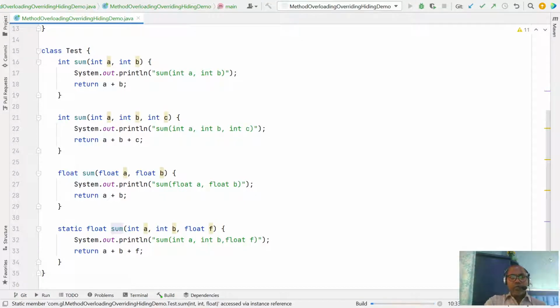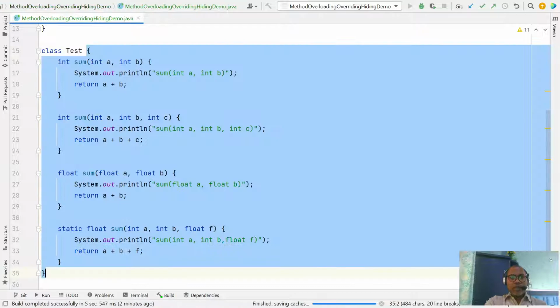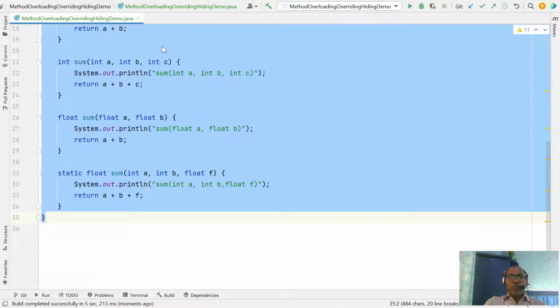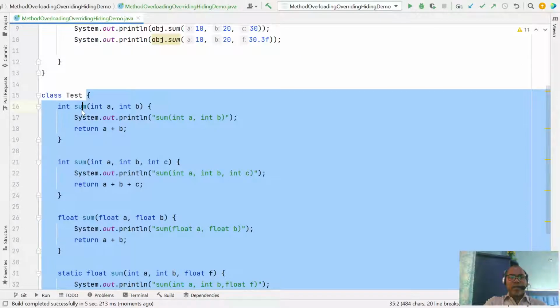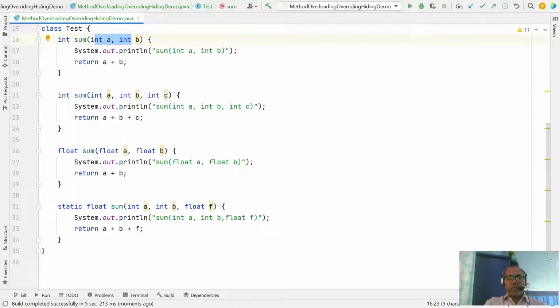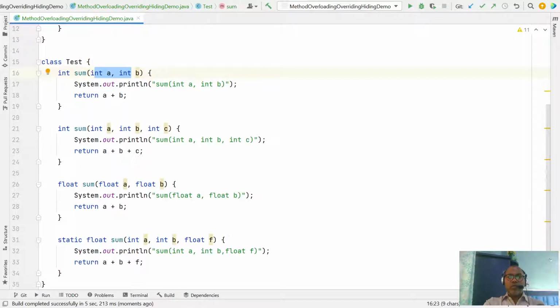In simple terms, whenever you are defining methods, one class can contain multiple methods with the same name, but the parameters must be different. Two arguments, three arguments, float, integer, float, any combination. So this is method overloading.